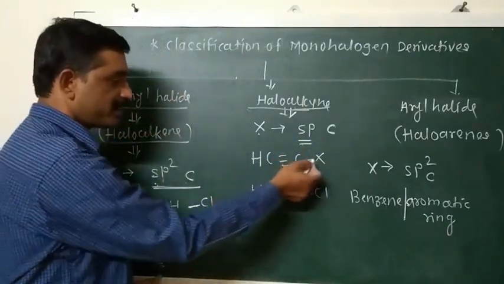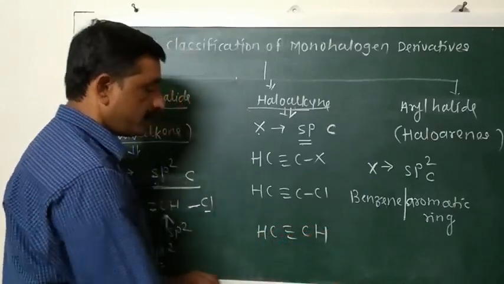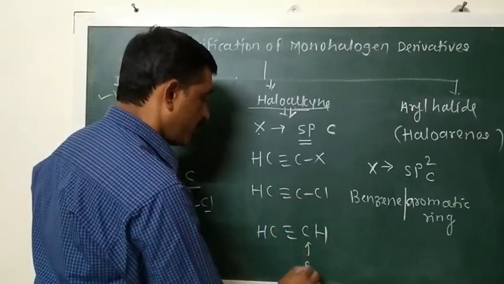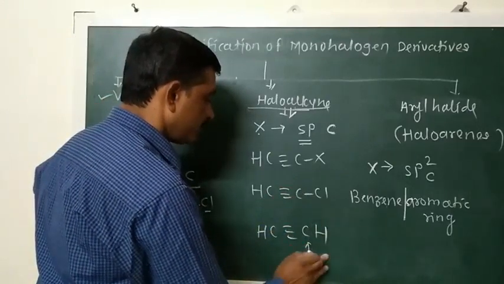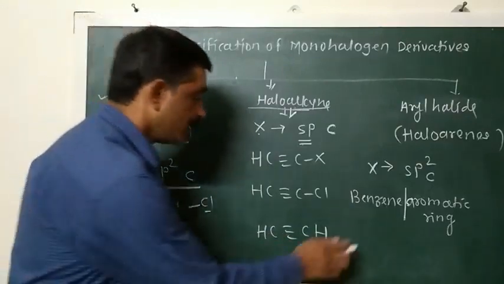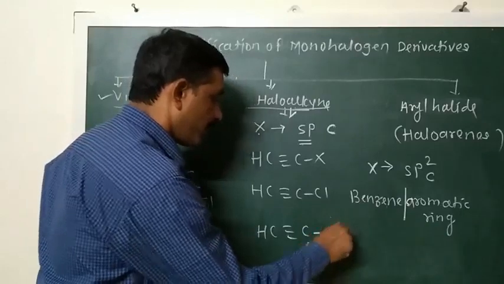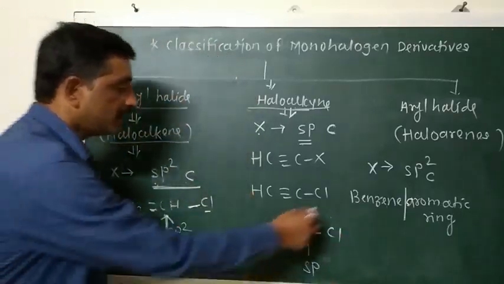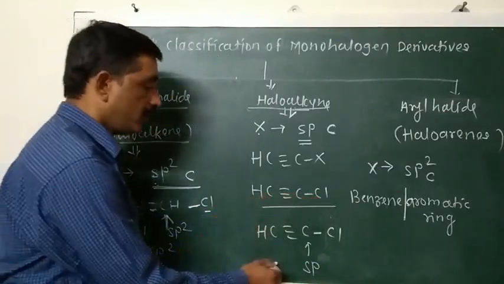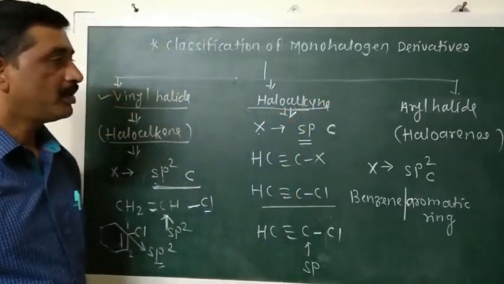They are generally represented like this. It is acetylene. In acetylene there is a carbon-carbon triple bond. So the carbon atom of this acetylene bonded with another carbon atom by means of a triple bond is sp hybridized, and when you replace the hydrogen atom of this ethyne by chlorine, then we get the compound chloroethyne, which is a haloalkyne. It is an example of a haloalkyne.